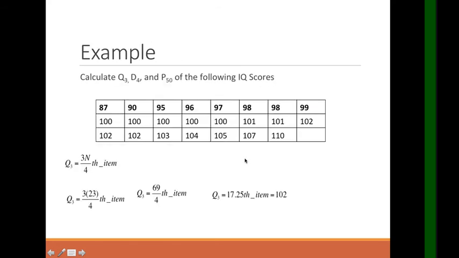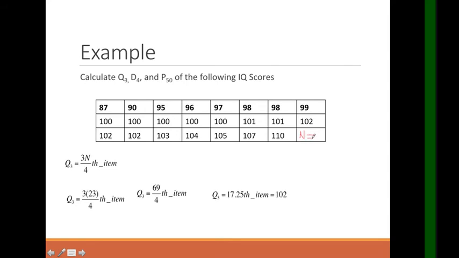Now, let's have an example. Calculate the Q sub 3, D sub 4, and P sub 50 of the following IQ scores. So, ito yung mga IQ scores. Kailangan muna natin identify kung ilan yung mga IQ scores or ilang mga participants meron tayo. So, N, dito ko na lang ilalagay.